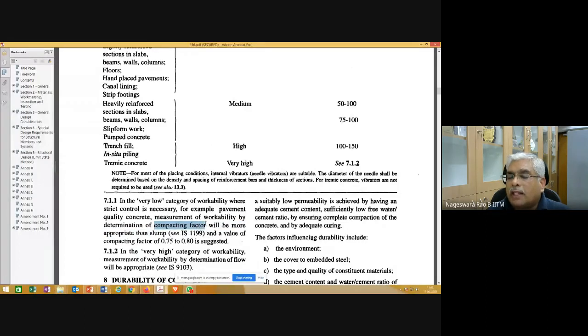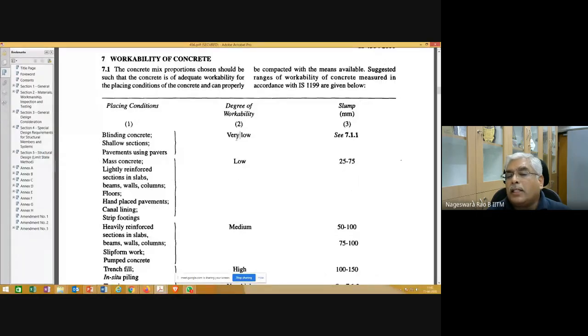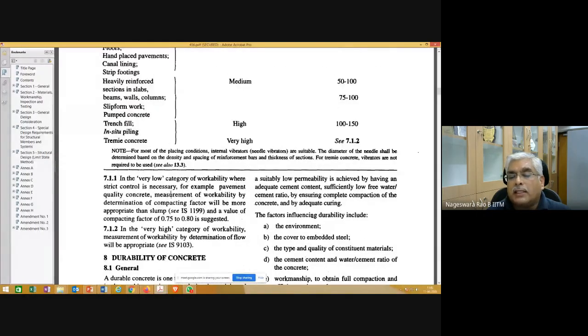And the compacting factor test operators, all those things are already given in IS 1199. We are not going in detail into that, okay? Just make a note of it. And we just looked only at this slump cone, okay? And for very low degree of workability, compacting factor test, and for very high category of workability, measurement of workability by determination of flow. There is a test called flow test, okay, that is given in IS 9103.